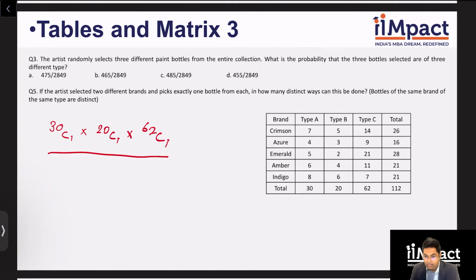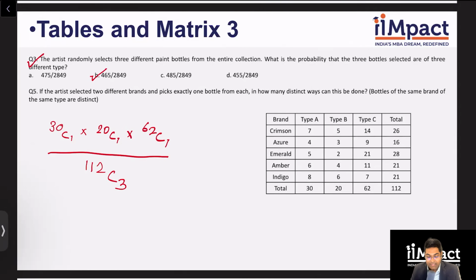And I will divide it by the total combinations of selecting 3 bottles, which is 112C3. And that's it. Pretty straightforward. Yes, so the answer will come out to be this.